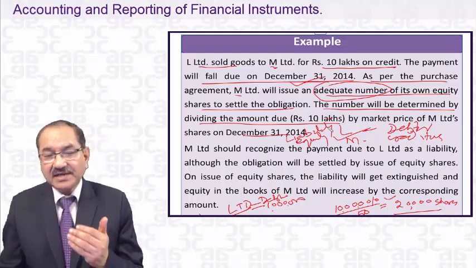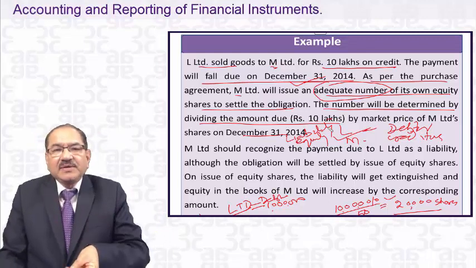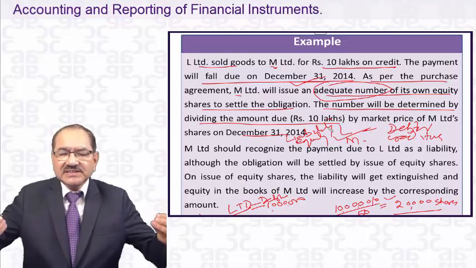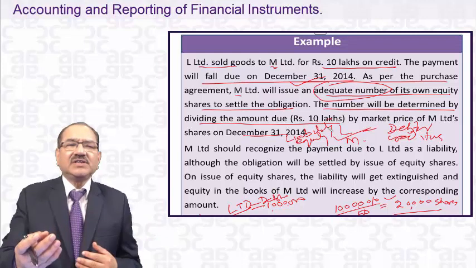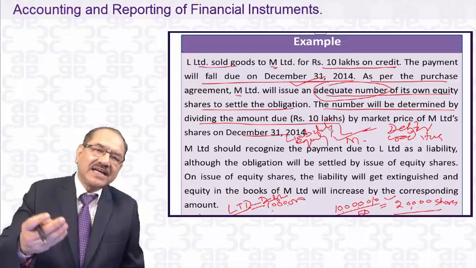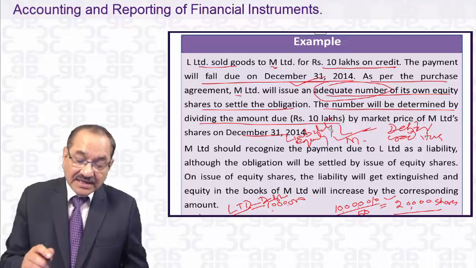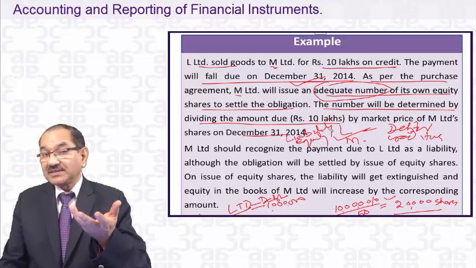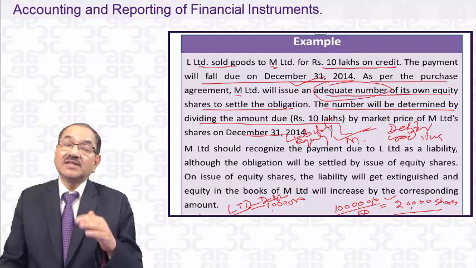So, on the date of settlement, M Limited is giving its shares instead of giving cash currency. So shares are being used as a currency, and there is no difference whether they are equity or something else. Equity is being issued and treated just like a currency. And therefore, in this case, M Limited shows it as creditors. It's an obligation because it is a contractual obligation to pay cash or other financial assets.